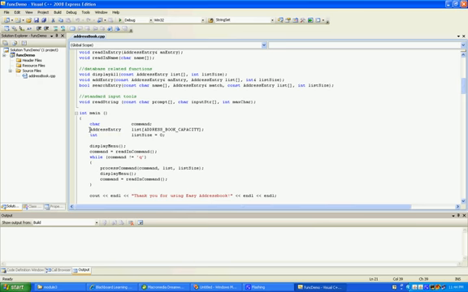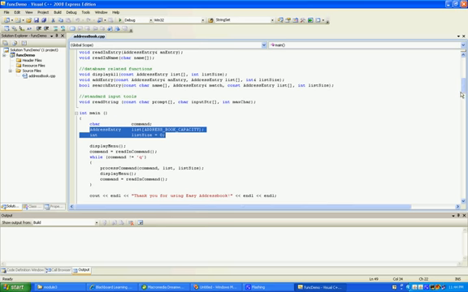Because of that, we have to pass these two pieces of essential data around. One is the array, another one is the number of elements in the array. It's not the capacity. This is the capacity. This is the actual number of elements in the array. So we have to pass those two pieces of data around.